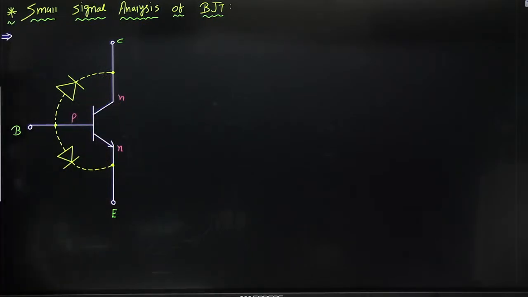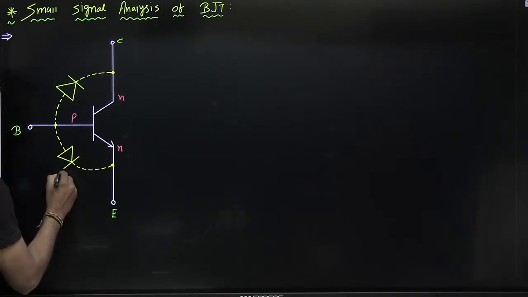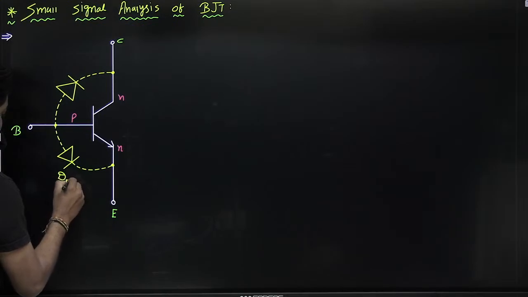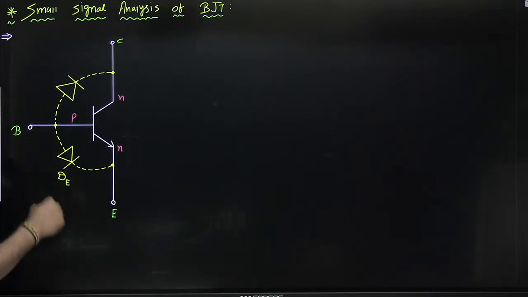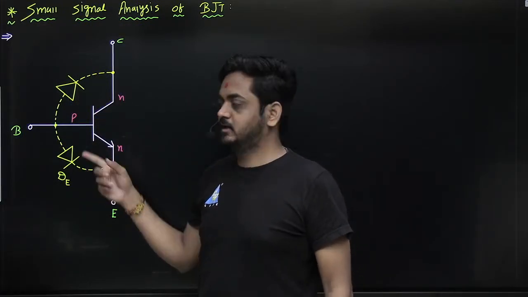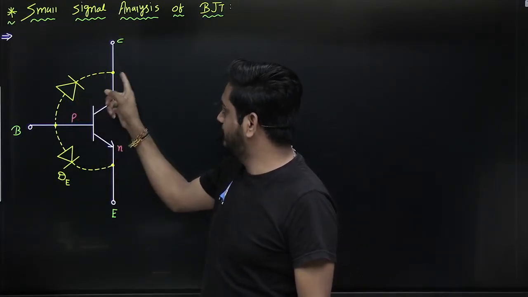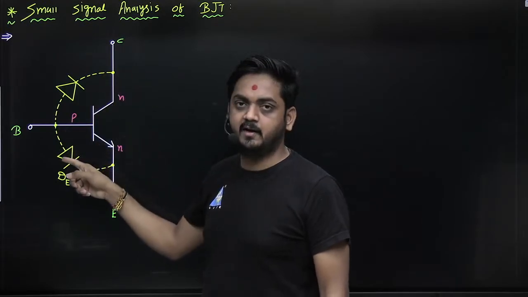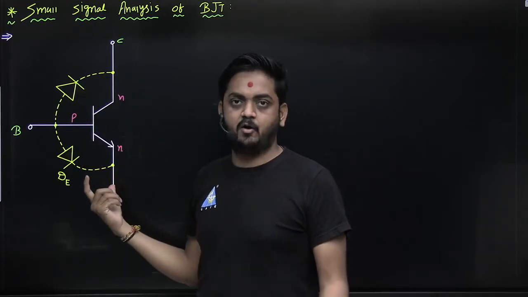Let us mark this PN junction diode as DE. This is the internal PN junction, not an externally connected diode. Remember this thing. That's why I marked it as a dashed line, not a solid line, because these are internal diodes.